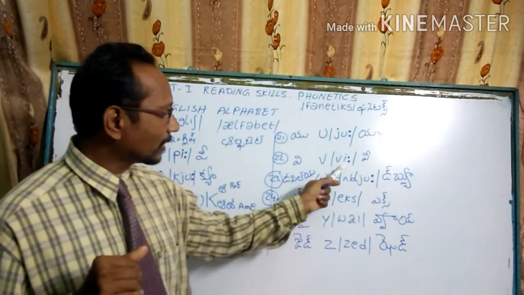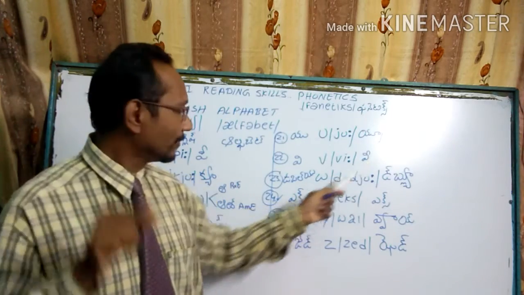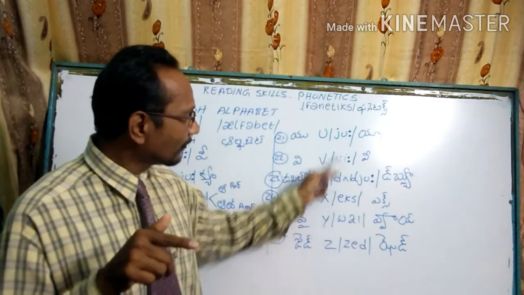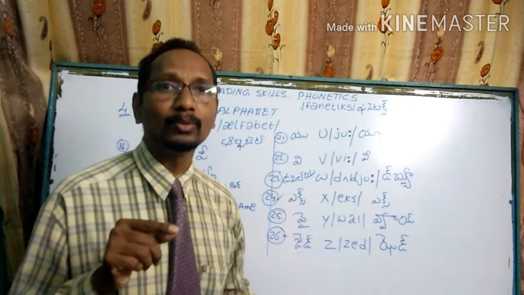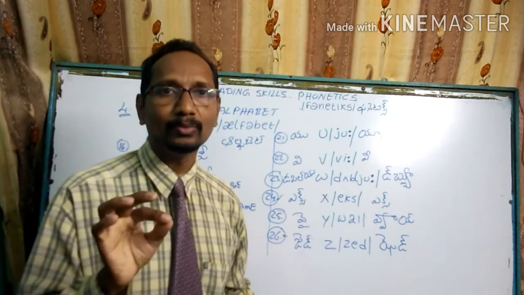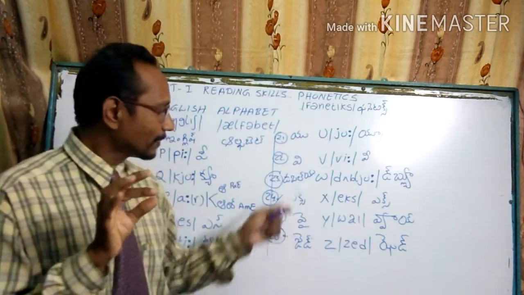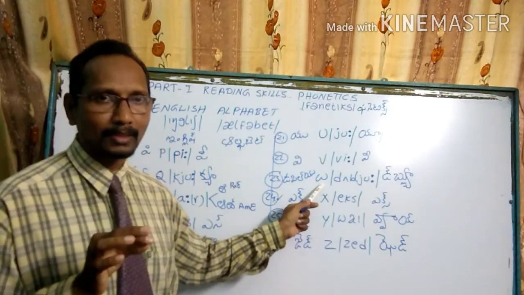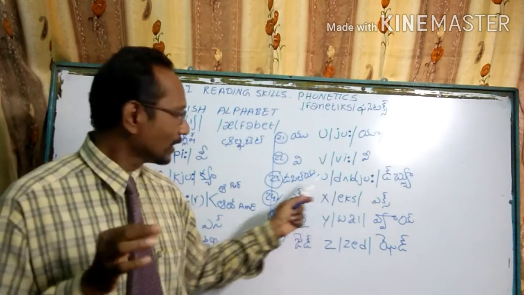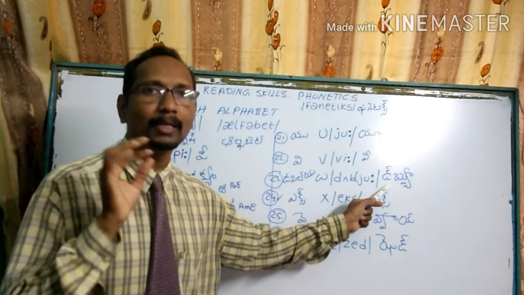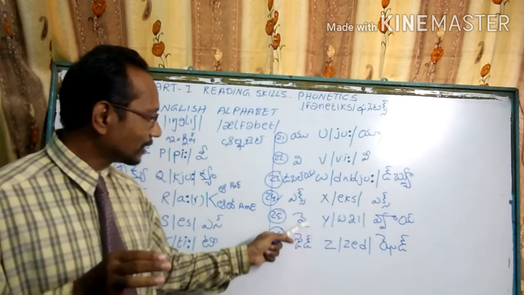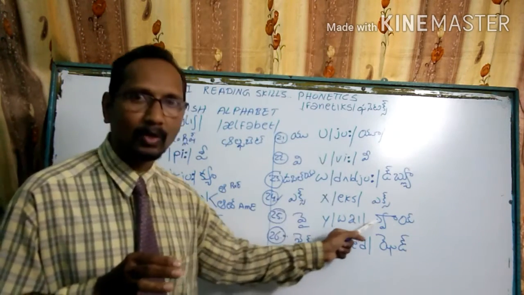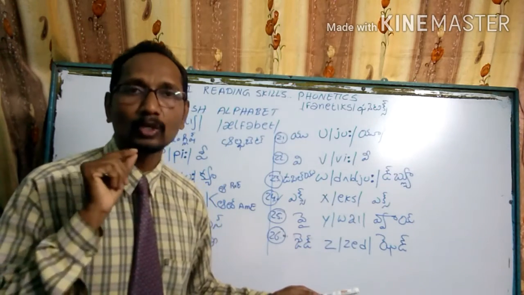We call it, but coming to this sound, we call it V. Coming to this one, W we call this letter, but coming to the phonetic sound we call it W, not W, should be W. So this is the longest sound for the English alphabet here. For this letter we have the longest phonetic sound, not W, but should be pronounced as W. Coming to this one, X. Coming to this one, Y, based on the phonetic sound we call it Y, not Y, should be Y.